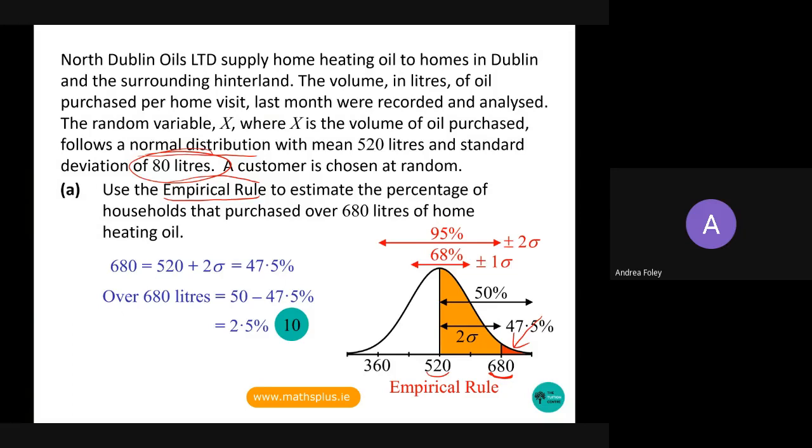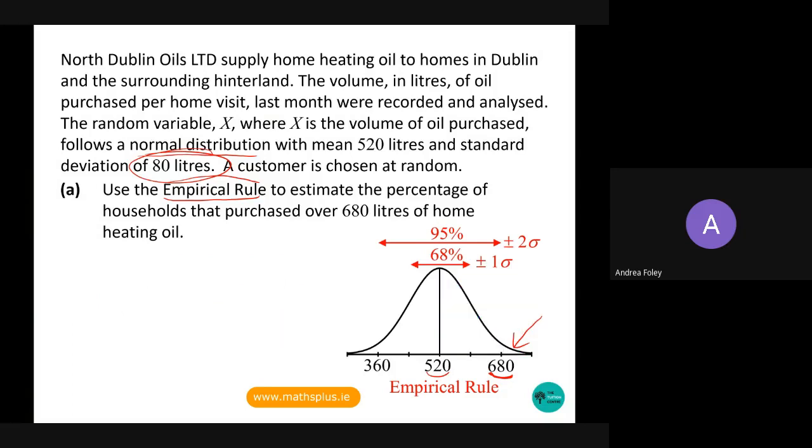For high partial credit, it's correctly identifying that this question lies within 2 standard deviations, so therefore you're looking at the 95%. Correctly identifying 95% as what you are dealing with, and then you would go on to get the 5% and halve it. You can either do it the way we've given here in the PowerPoint, which is you halve it first and then take it away from 50, or you can do 100%, take off the 95%, and then halve that. That's the way it's given in the scheme. Either of those are absolutely right. And if you identify that 95% correctly, you can get the high partial credit here for 7 marks.